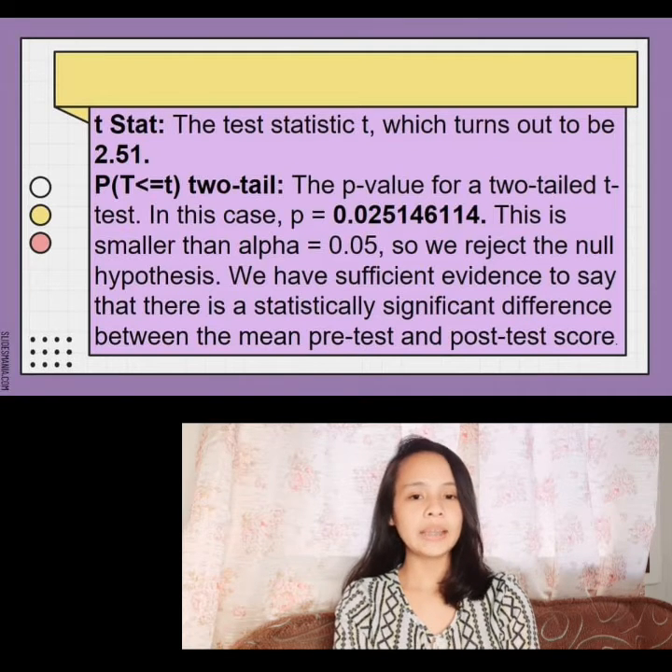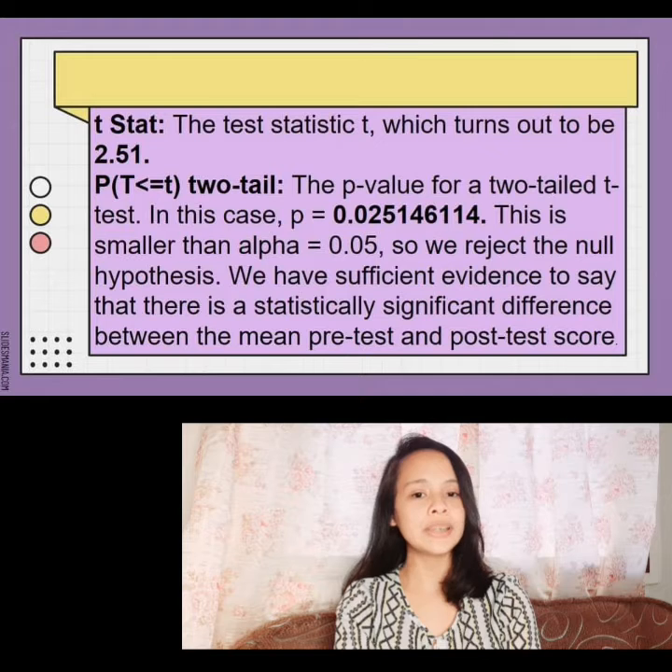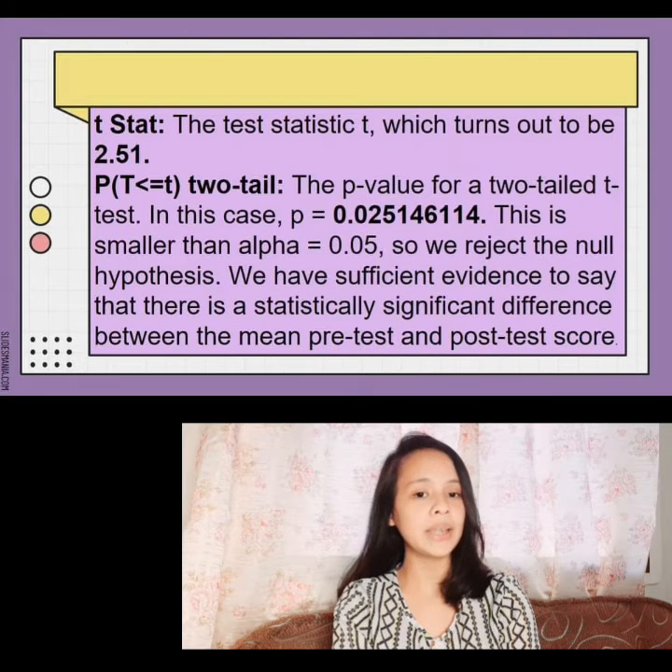The p-value for a two-tailed t-test. In this case, p is equal to 0.025146114. This is smaller than alpha, which is equal to 0.05. So we reject the null hypothesis. We have sufficient evidence to say that there is a statistically significant difference between the mean pre-test and post-test score.